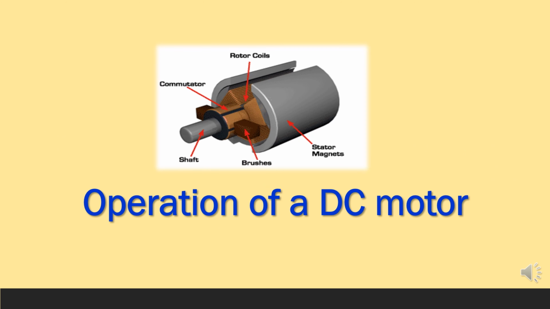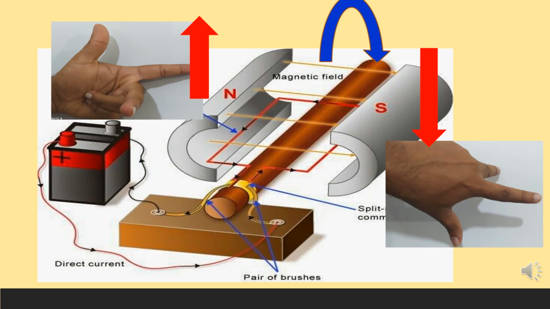Now you have a clear idea about the parts of the DC motor and the function of them. This figure shows the appearance of a motor with all of the above components assembled together. For ease of understanding of the operation, the coil of the motor is shown here by a single loop. This coil is placed in between two magnetic poles, South Pole and North Pole. And the coil is connected to the split rings while the brushes are connected to the battery. Let's see how the DC motor works.